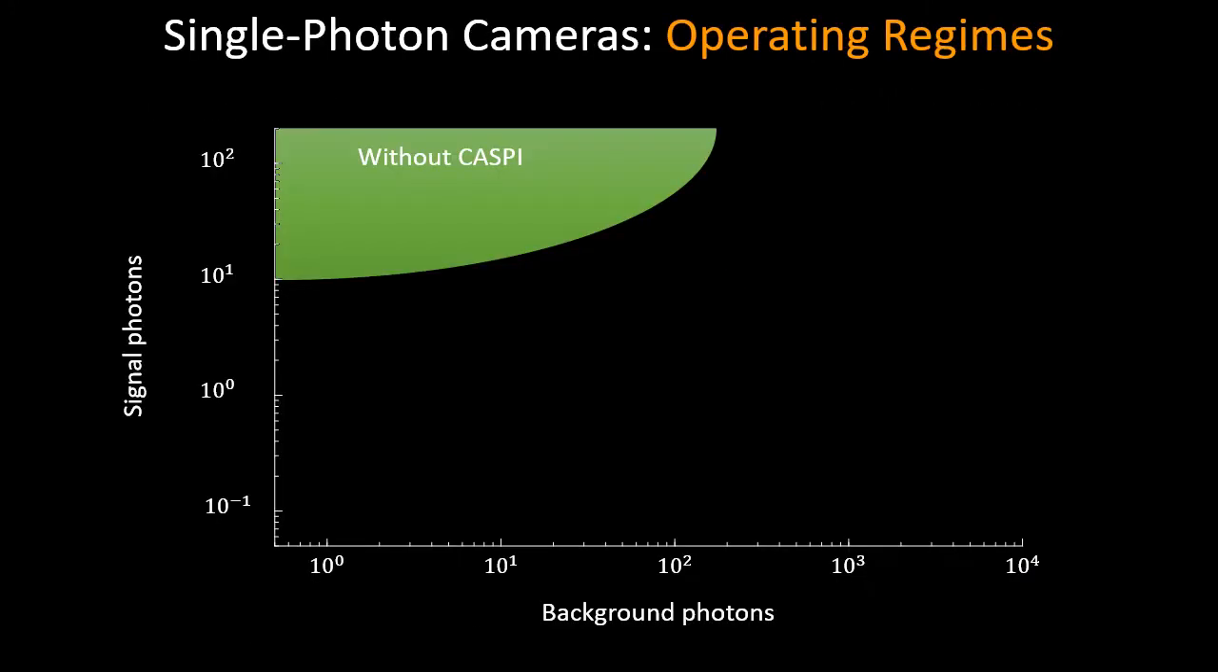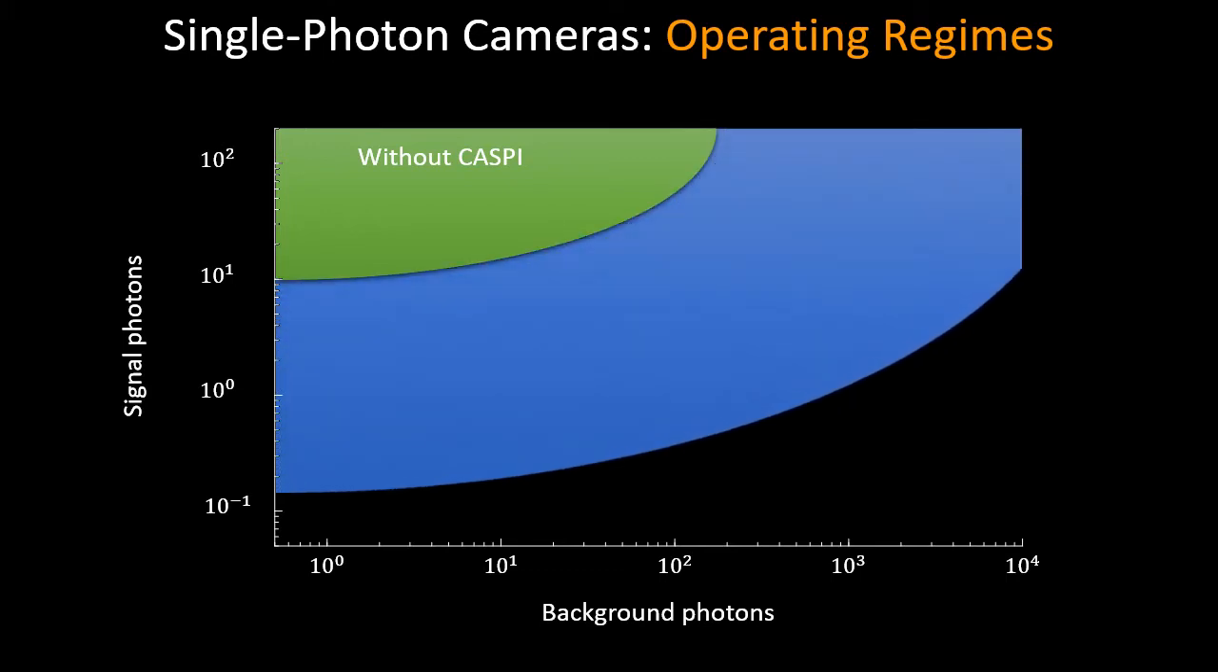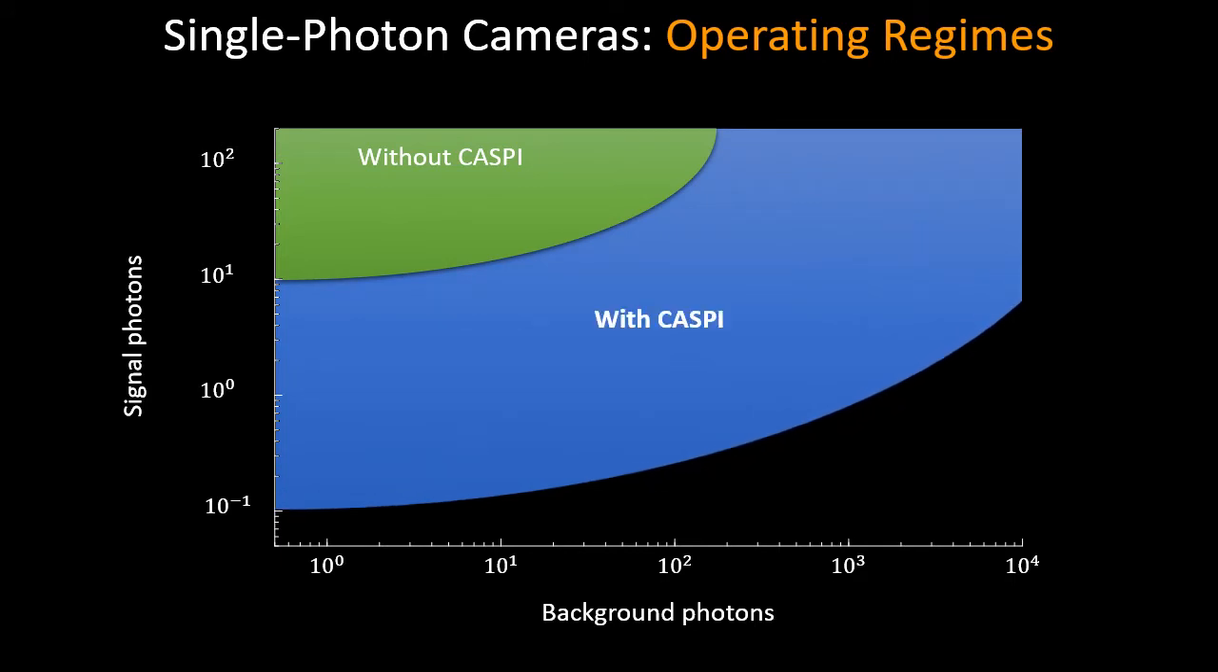Without CASPI, single photon cameras can perform well in the high signal and low background regimes. With CASPI, single photon cameras can now operate with orders of magnitude lower signal and higher background illumination. This considerably expands the scope and operating regimes of active single photon imaging techniques.